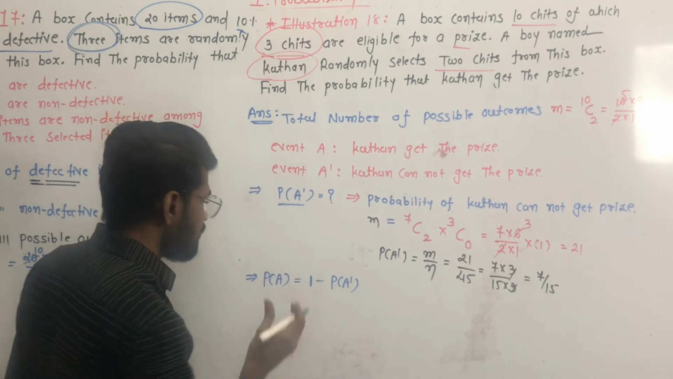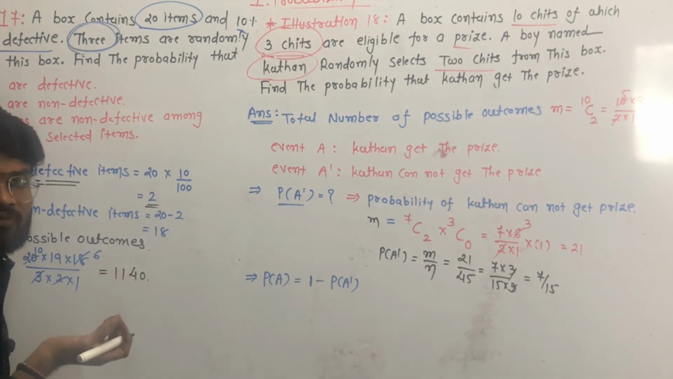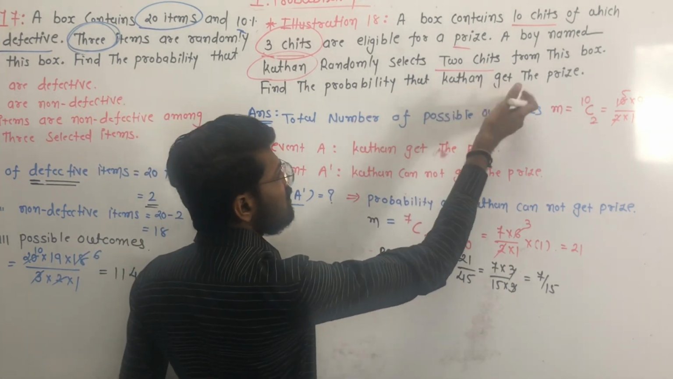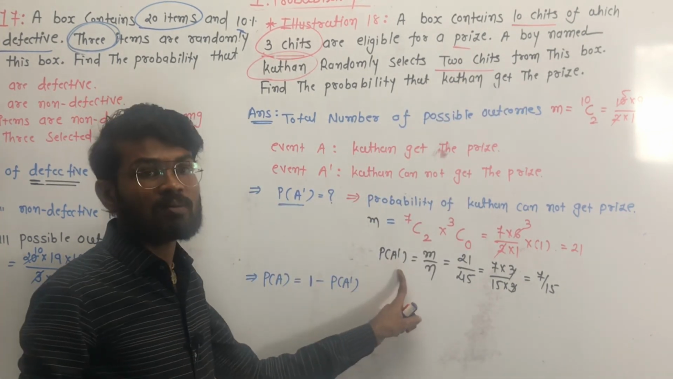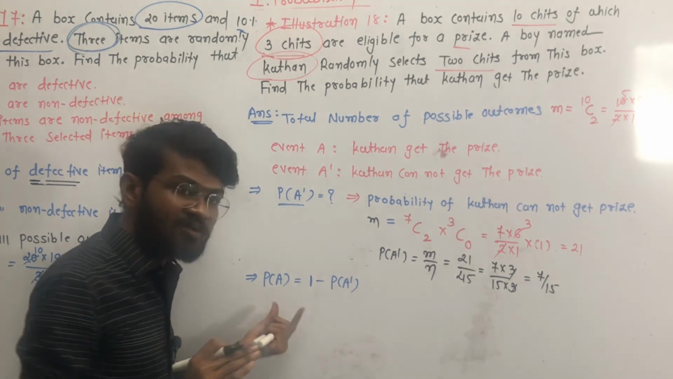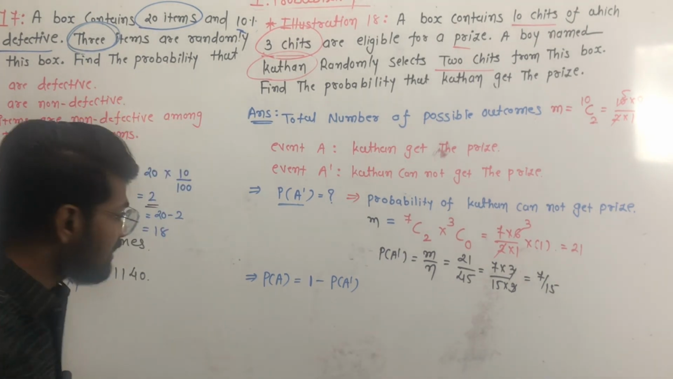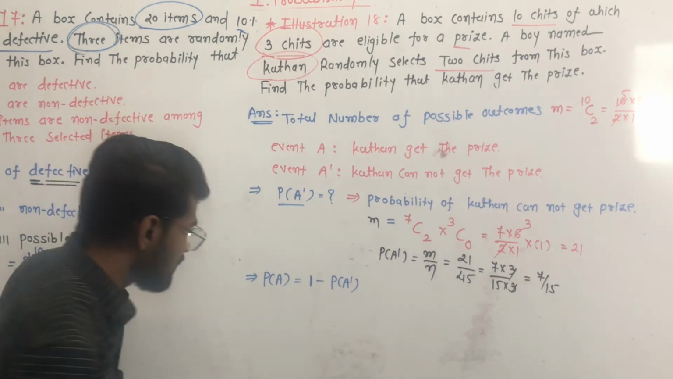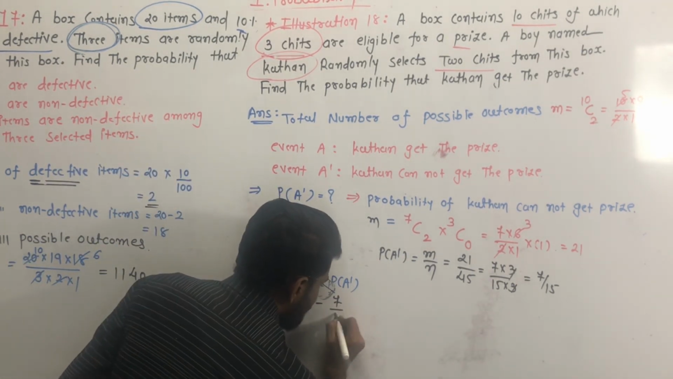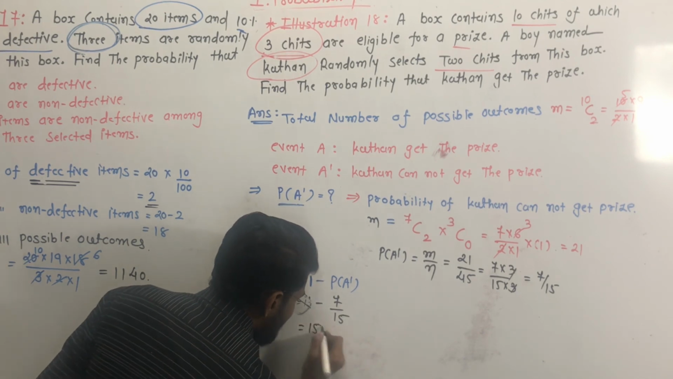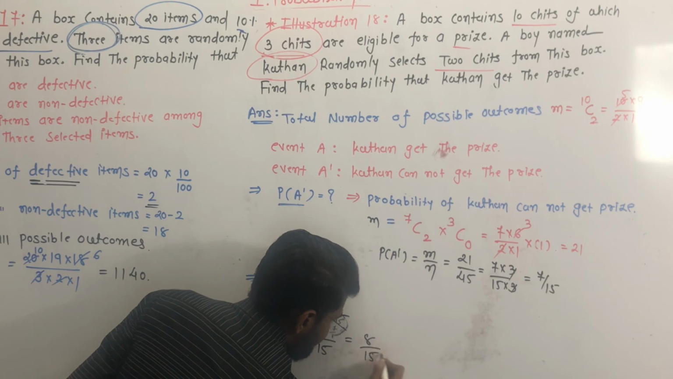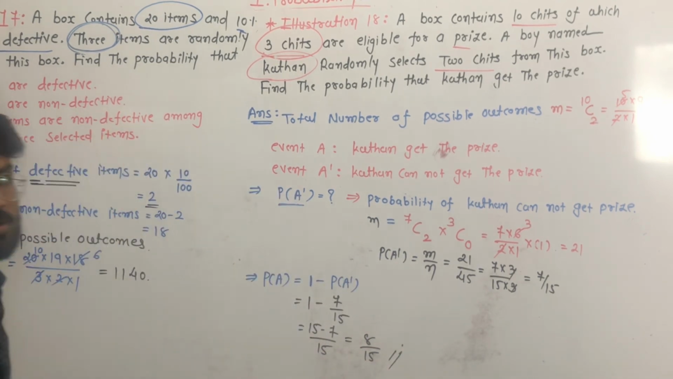But we have to find P of A, because we have to find the probability that Kathan gets the prize. This is the probability that Kathan cannot get the prize. So we can find P of A as 1 minus P of A dash, which is 1 minus 7 upon 15. Clear? So 15 minus 7 upon 15 is equal to 8 by 15. Done? So this is our answer.